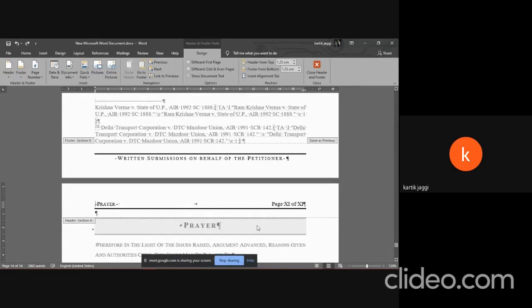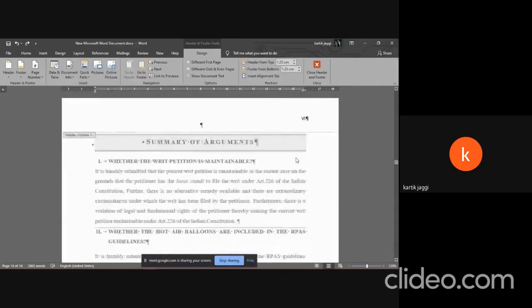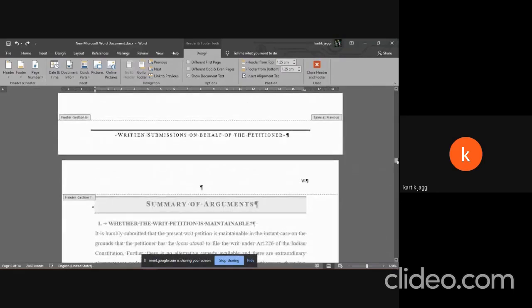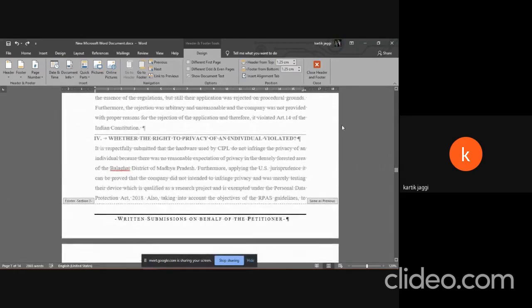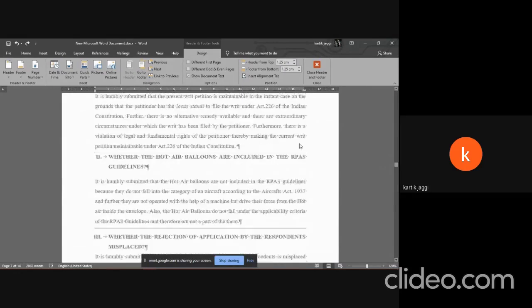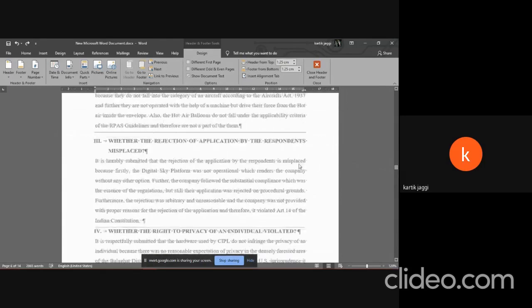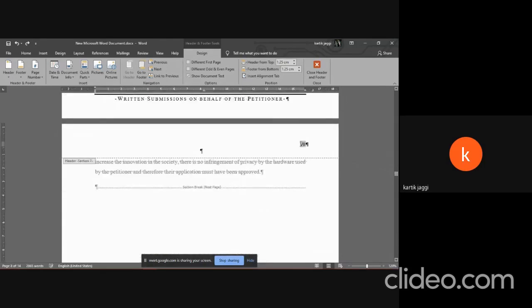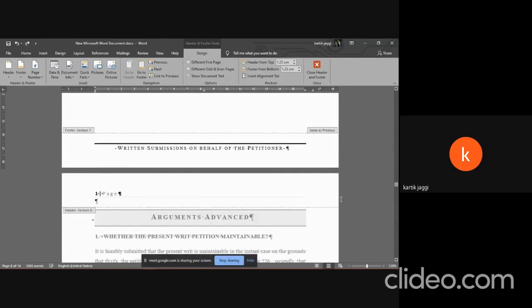Now, at the end of the memo, you'd want the prayer. Because the prayer page is not related to arguments, you'd probably want it to look like the other pages like this. So now you have to do this manually. This is the last thing that you do, so that there are no more changes that you're going to make which will affect the page numbers. This is the absolute last thing that you do. And then you just have to ensure. So for example, I see that page number 7 is the last before starting arguments advanced.